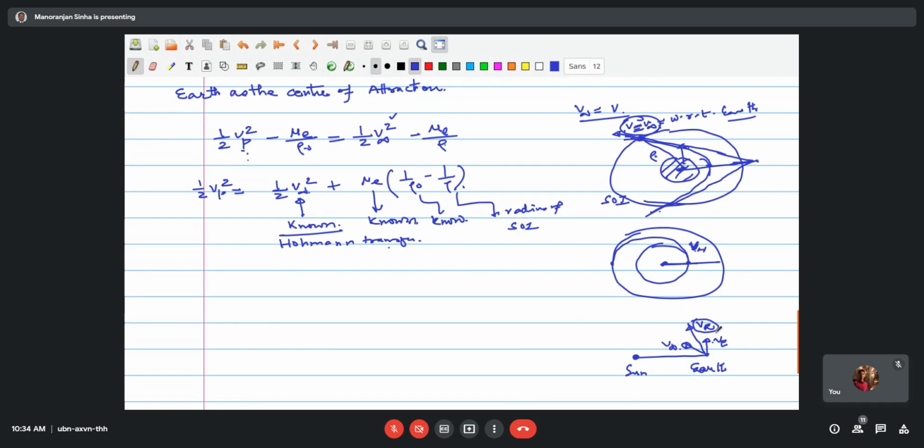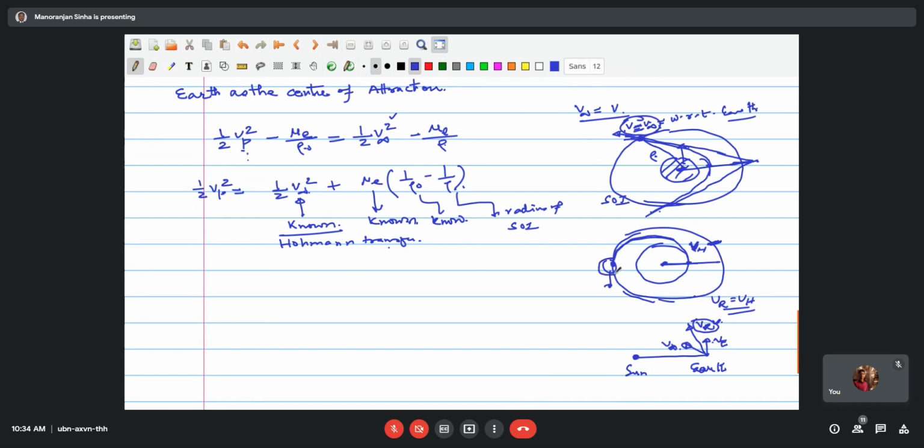So if this VR is available to you, and from where we are getting from the moment transfer region, this VR should be equal to VH, magnitude wise. So if you give this velocity, this is enough. Then it will come to this point. Again, it will give one impulse here, so that it gets into the orbit of the Mars.